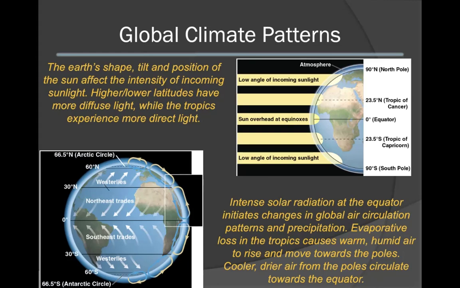Intense solar radiation at the equator initiates a global air circulation pattern, as well as increases the amount of precipitation in those areas. Evaporative loss from much of the vegetation that occurs in the tropics causes warm and humid air to rise. This air on a global landscape will move towards the poles. The opposite happens as cooler, drier air from the poles circulates down towards the equator.